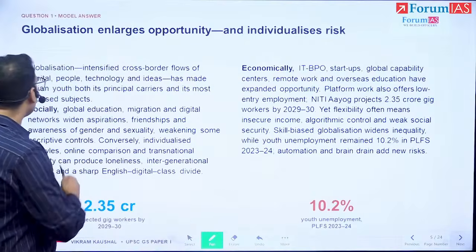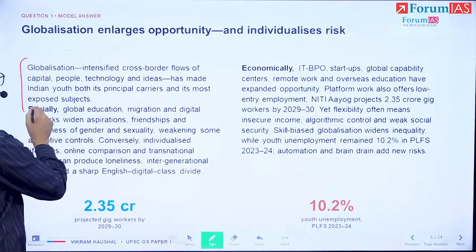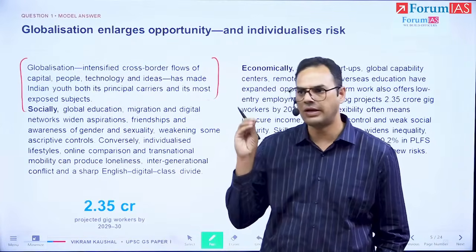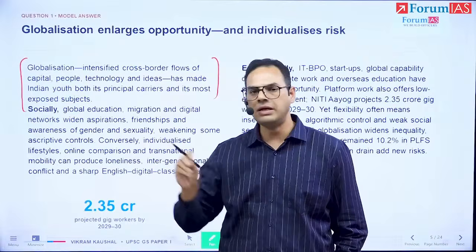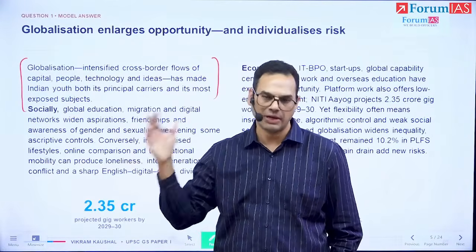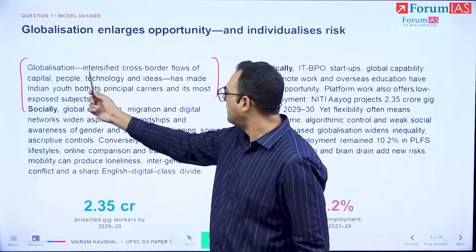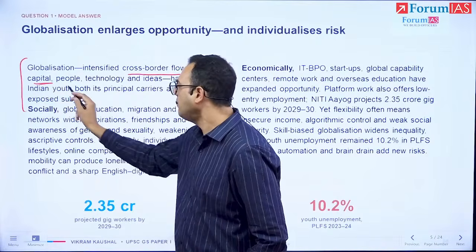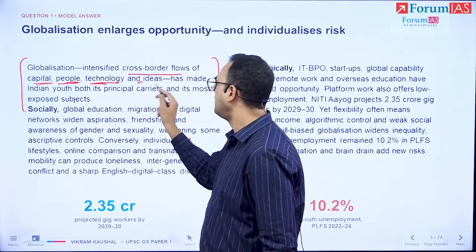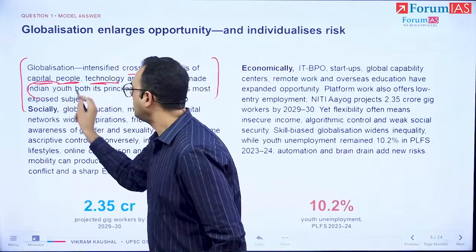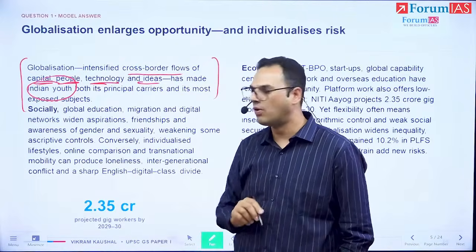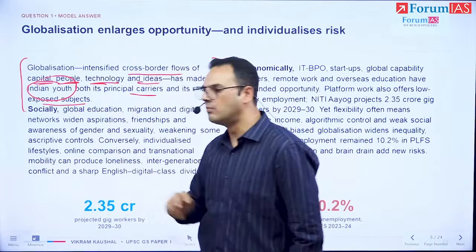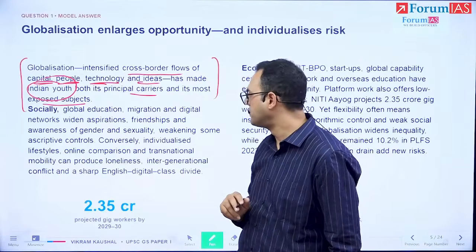So, the first paragraph: we are going to talk about globalization and its impact. We are precise, directly starting on the point. We're not beating around the bush by creating a background, because we don't have that space. So we are saying globalization intensifies cross-border flows of capital, money, people, technology, and ideas. And the Indian youth, which is where we have to pinpoint our impact, are both the carriers and the most exposed, meaning the most impacted by this globalization.